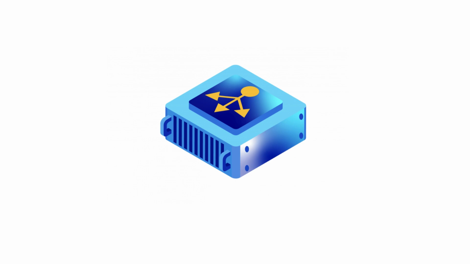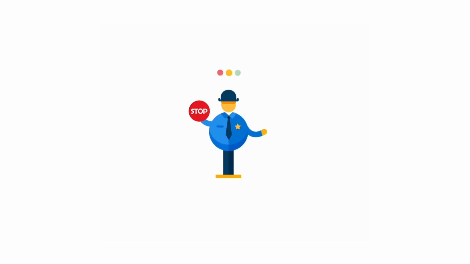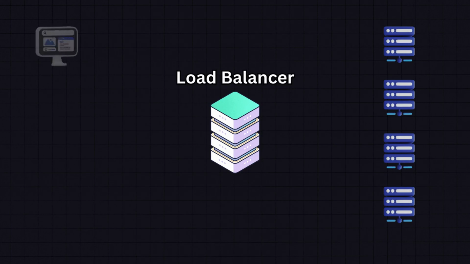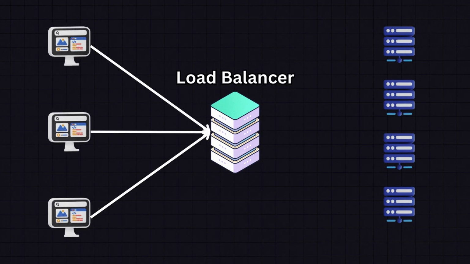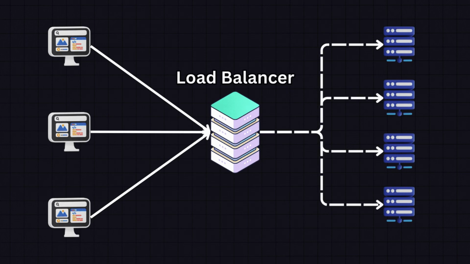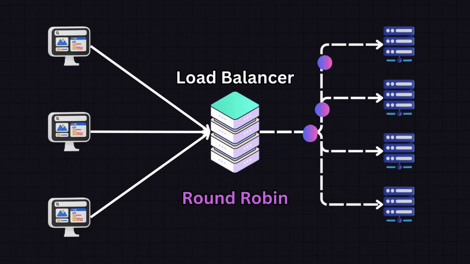Enter the load balancer. What exactly does a load balancer do? Think of it as the traffic cop of your system. It sits in front of your servers and directs incoming traffic to the least busy server. A simple way to do this is with a round-robin algorithm. The load balancer simply cycles through the list of servers, sending each new request to the next server in line. This helps ensure that no single server gets overwhelmed. So it's like a dealer dealing cards, making sure each server gets its fair share of the workload?